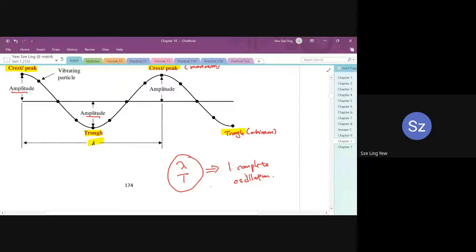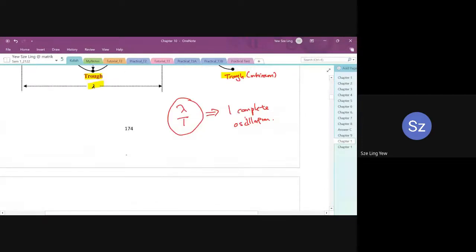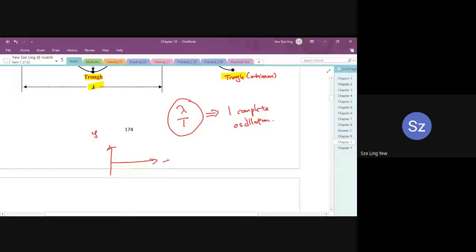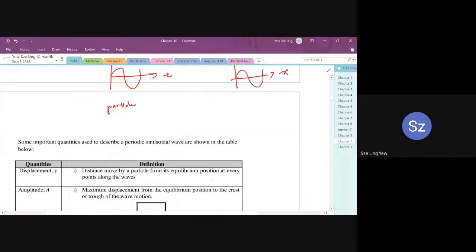All right, so we have two types of graph in this chapter. Okay, so this is just a heads up for you. We'll discuss it in the following subtopic. So the first one, we have the Y against T graph, which is for particles. And then another one, we have a Y against X graph, which talks about what happens in the wave. Y component represents the particles, and X component represents the wave propagation. So we have the same shape of graph, just that the two of them represent different things.